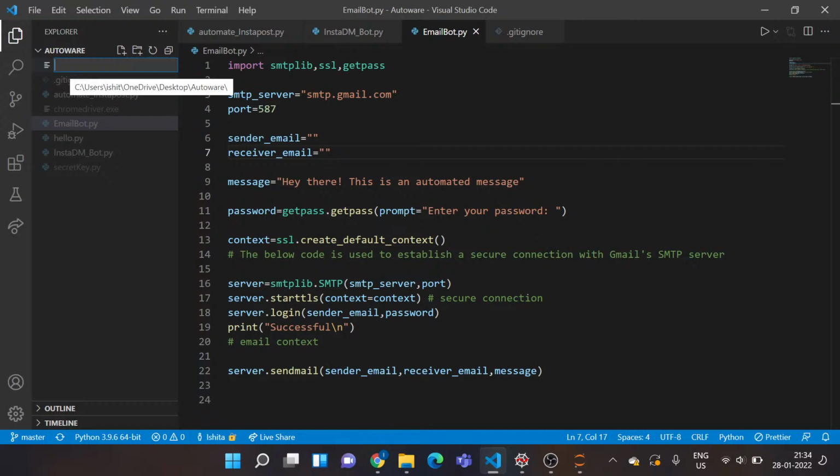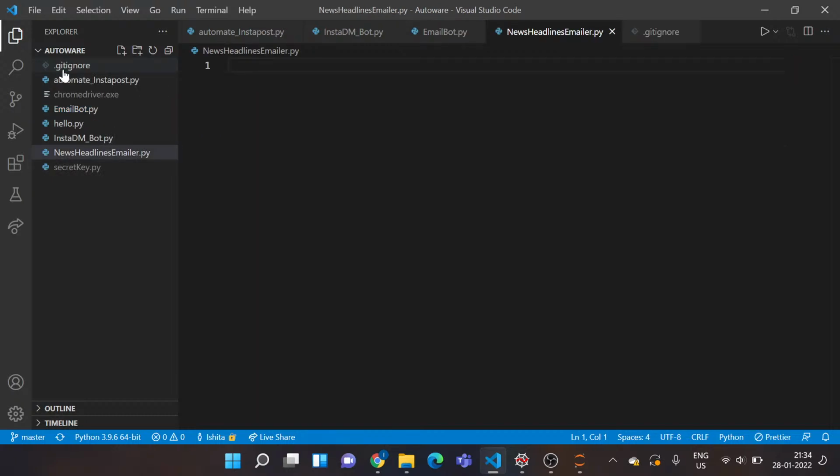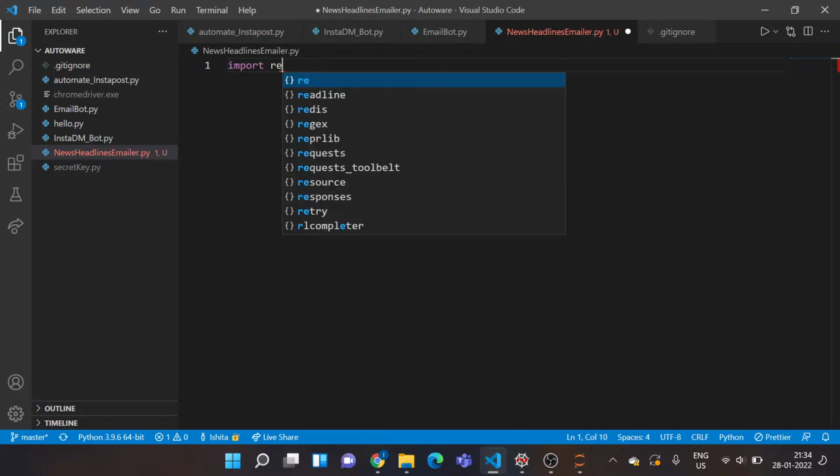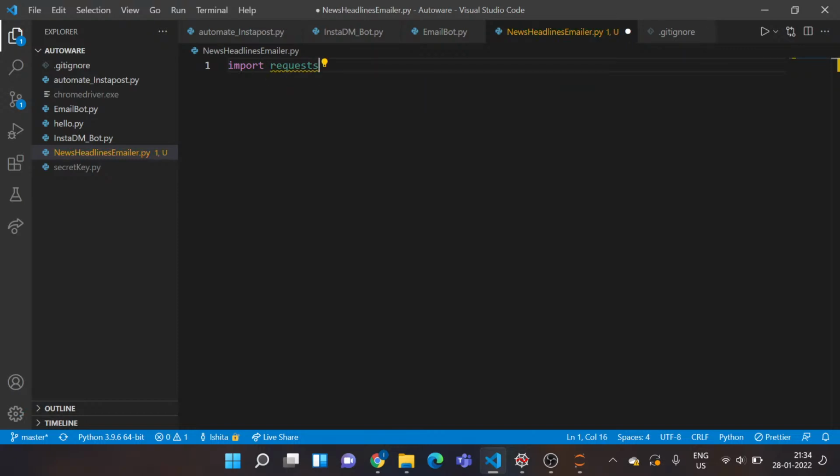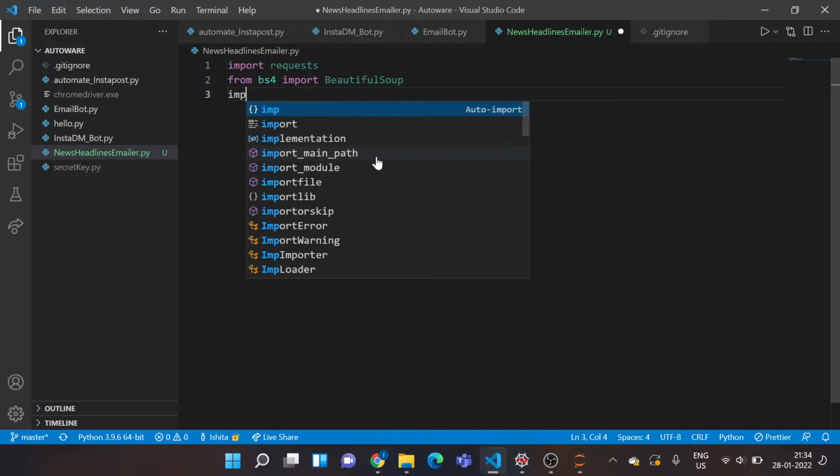Now I want to create our new final project, that's news headlines emailer.py. Okay, I've got this file ready. Now let's start coding this project. We need to import these two libraries again. Import requests, from bs4 import BeautifulSoup. I actually want to send it as an email, so I have to make all the imports for that.